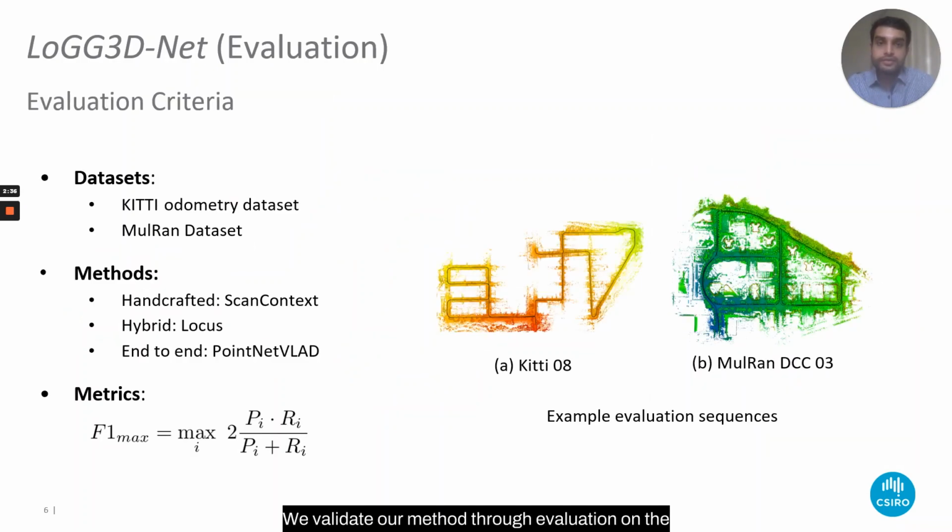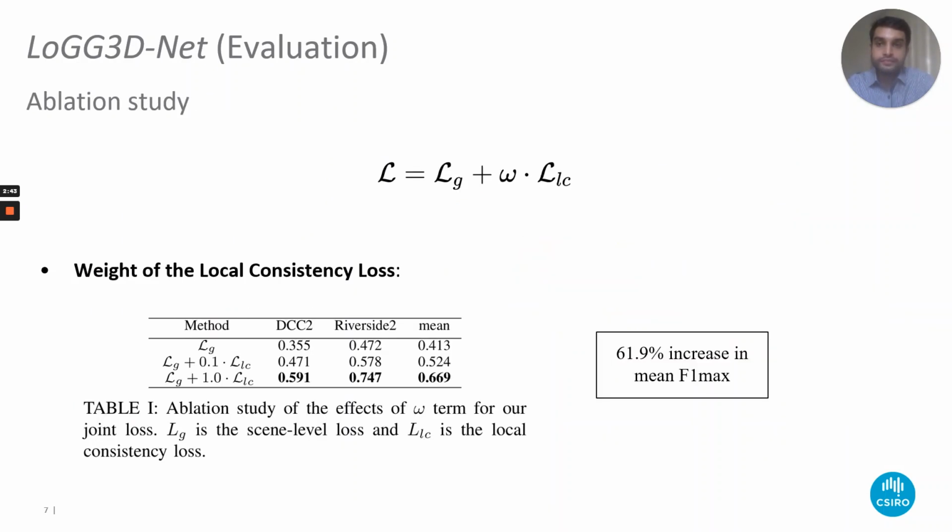We validate our method through evaluation on the KITTI and MulRan datasets against handcrafted, hybrid, and end-to-end global descriptors. We first investigate the contribution of the local consistency loss through ablation on the MulRan dataset. The inclusion of the local consistency loss gives a consistent and significant improvement in performance, resulting in a 61% increase in mean F1 max when combined with equal weights. This demonstrates that enforcing consistency of local features leads to an overall increase in the performance of the global descriptors.